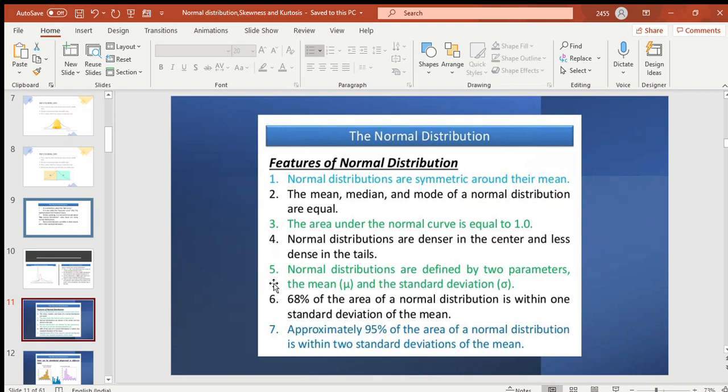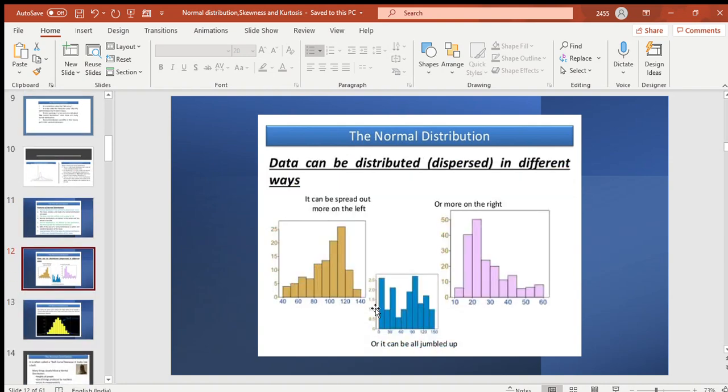So what are the different features of a normal distribution? First thing, we have seen that it is symmetric around the mean. The mean, median, and mode are equal in a normal distribution curve. The area is equal to 1. Normal distributions are denser in the center and less dense in the tail. They have got two parameters, mean and standard deviation. 68% of the area of a normal distribution is within one standard deviation of the mean, and 95% of the area is within two standard deviations of the mean.